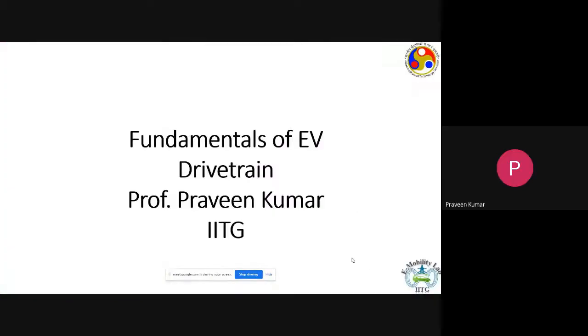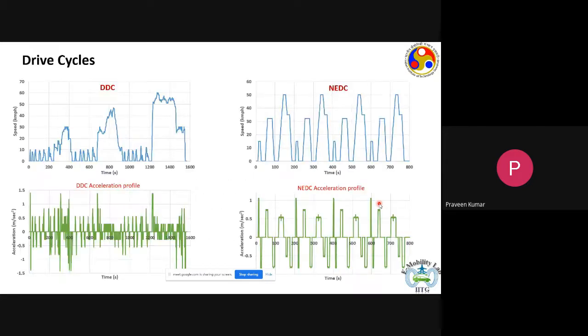So the theme for today's talk is the EV architecture, and that's what I'll be trying to explain. How do we choose an EV architecture and how do we go into the sizing of the EV architecture? To start with, the entire analysis and the work begins with what we call drive cycle analysis.